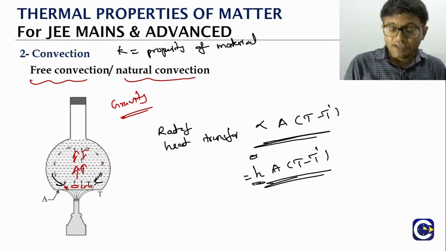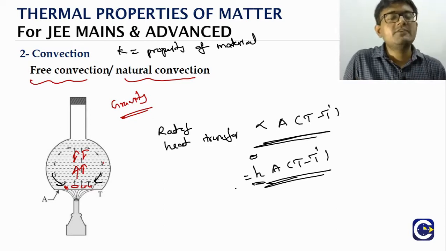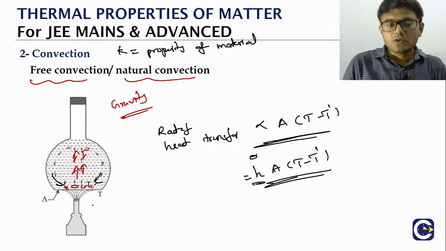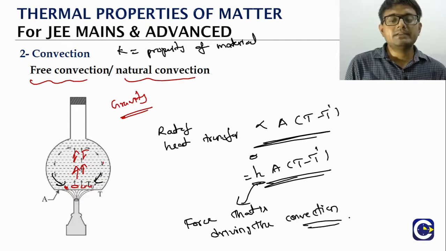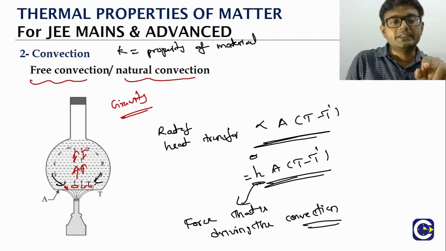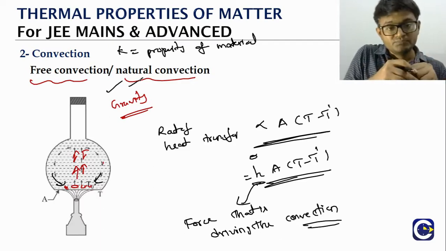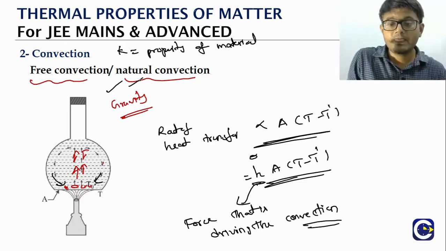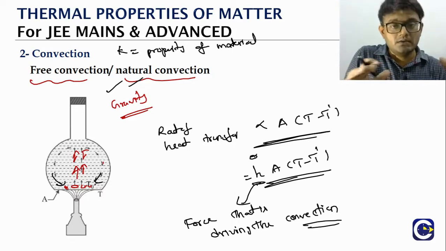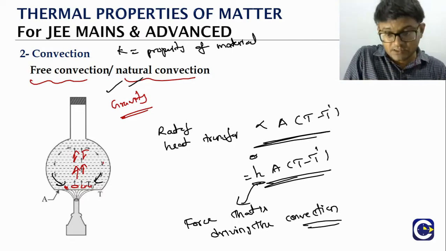But here this value of H will depend upon so many factors, including the force that is driving the convection. So what do you mean by this? Here, when we talk about the force that is driving the convection, what is the force? It is gravity. That's the reason why we are calling it free convection or natural convection. We are not doing anything by ourselves. So the value of H will be one value. I mean, let's not talk about the exact value of H.